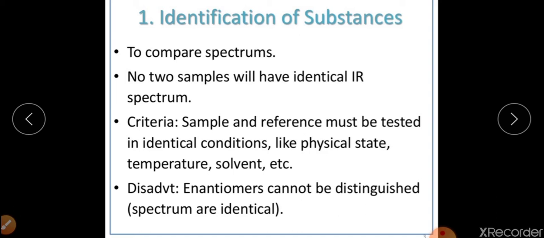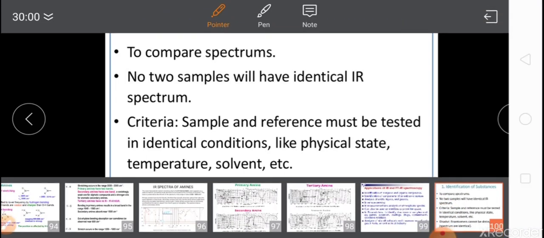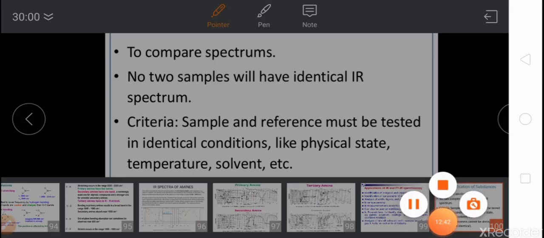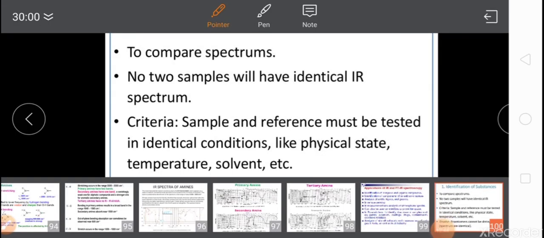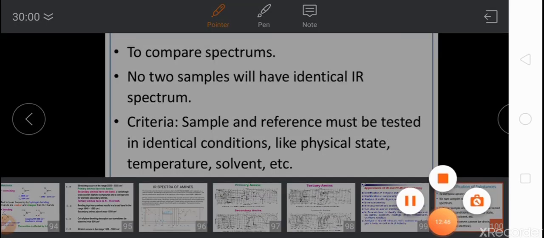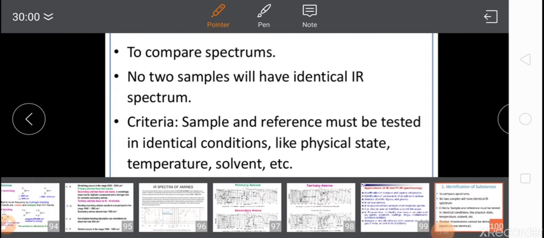It will contain the sp3 hybridized carbon-hydrogen stretching vibration that will appear at around 2900 centimeter inverse. At 3600 centimeter inverse, the hydroxyl group stretching vibration will be there. And if we particularly see that it will also contain,